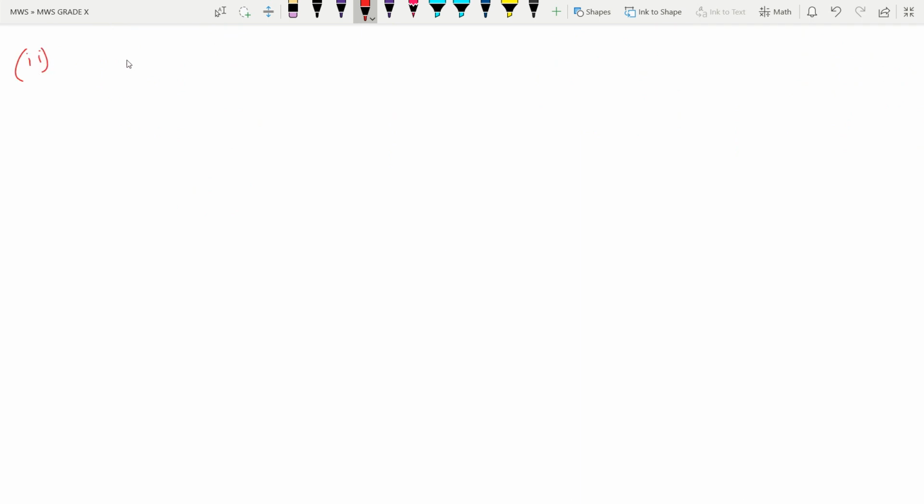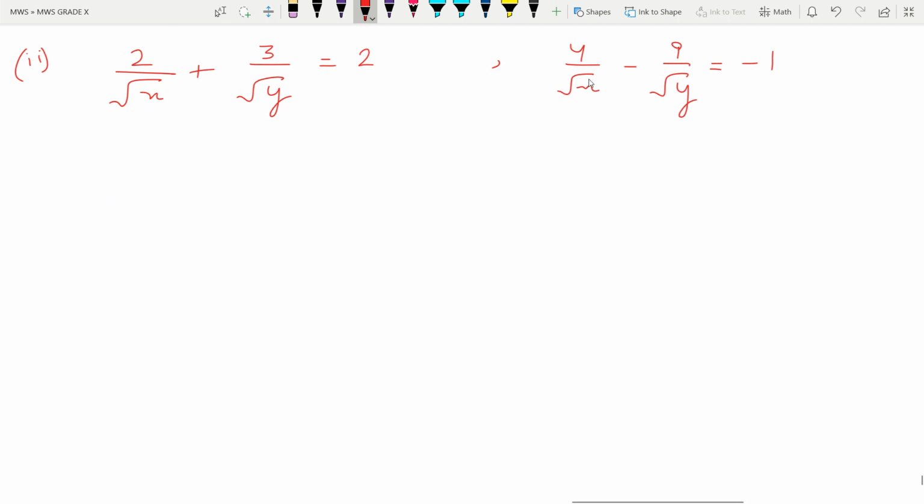Second part, 2y root x plus 3y root y is equal to 2, and 4y root x minus 9y root y is equal to minus 1. Now, in the same manner, here also we have 1 by root x and 1 by root y. So let 1 by root x be equal to a, and 1 by root y be equal to b.